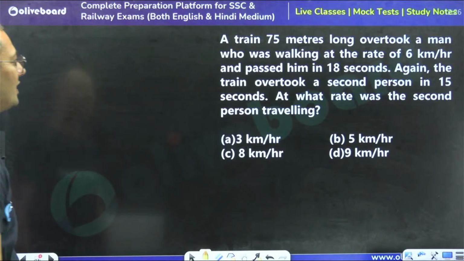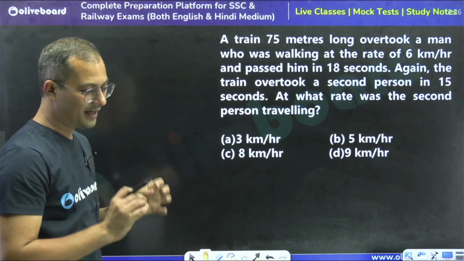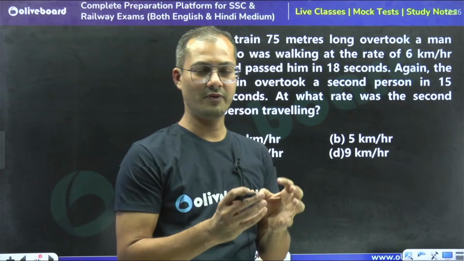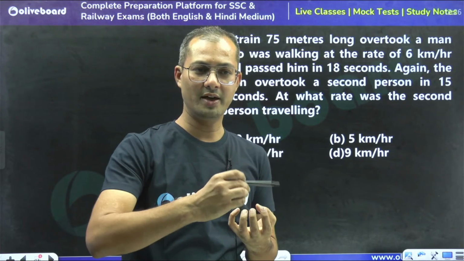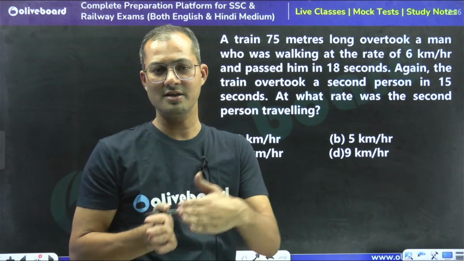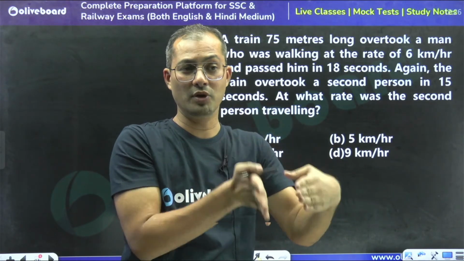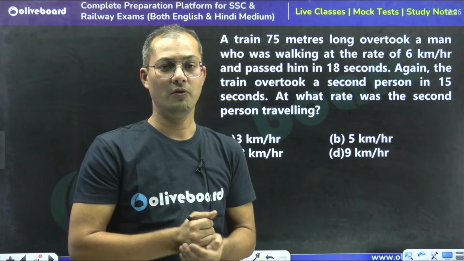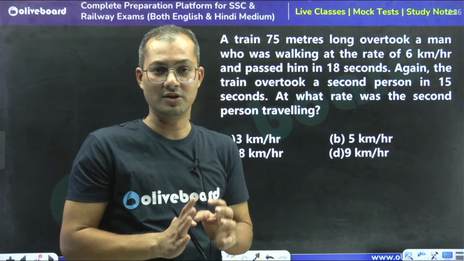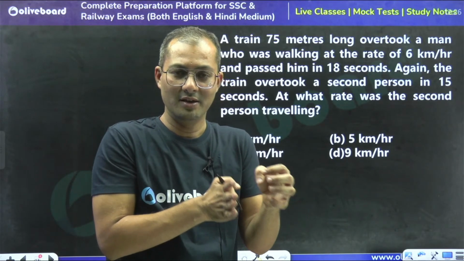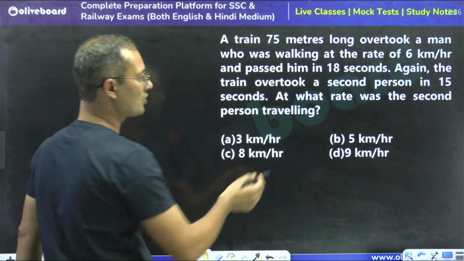A train 75 meter long overtook a man. See, a train is overtaking a man. When does overtaking take place? When you are overtaking someone, or any object is overtaking another, overtaking only takes place when both objects are moving in the same direction. When they are not in the same direction, they will not overtake each other. Got the point? The concept of overtaking only takes place when objects are moving in the same direction.